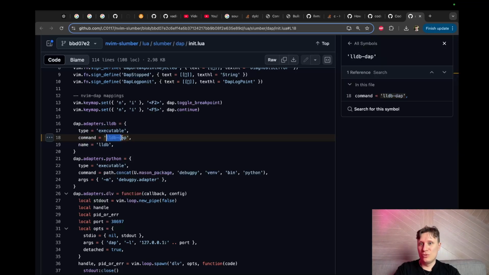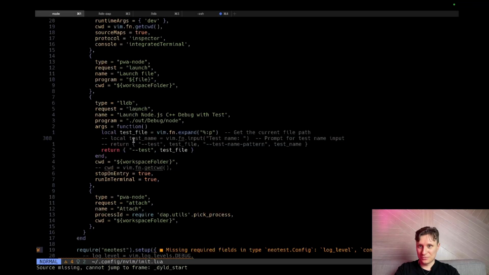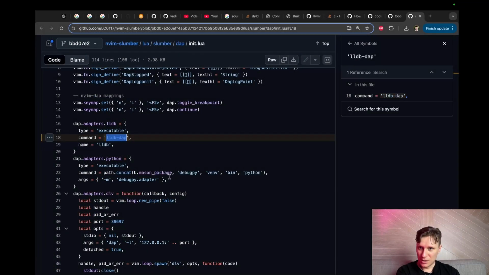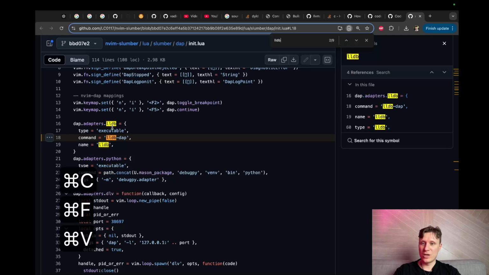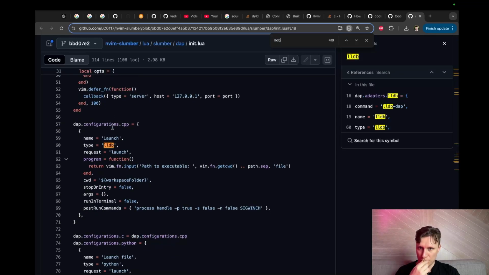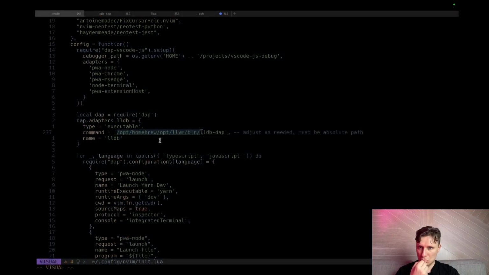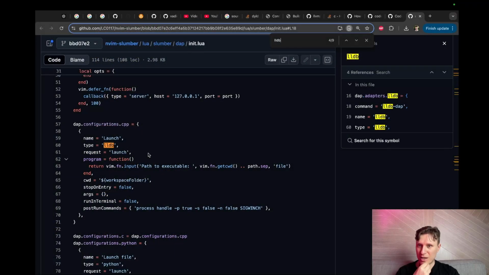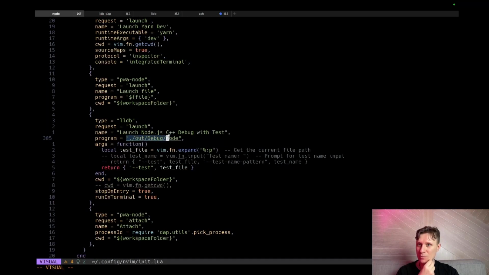This guy just does it like this. I don't understand it. Maybe I need to restart again. Okay, I don't need this one, but it's not important. Then what? Okay, I have LLDB. Then what? Path to executable. Path to what executable? I have program. I don't need path to execute. I already have program.